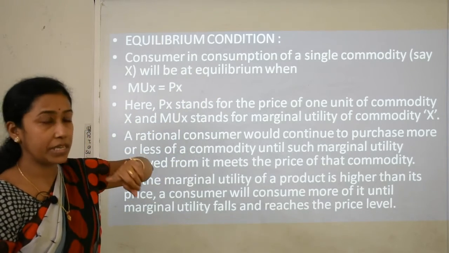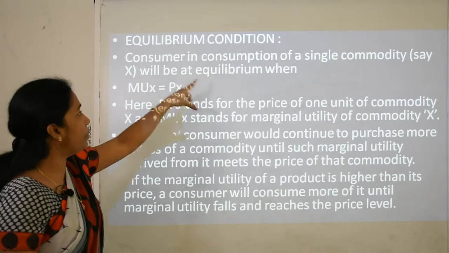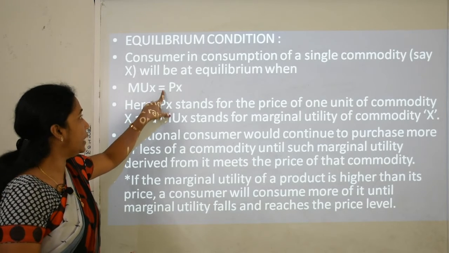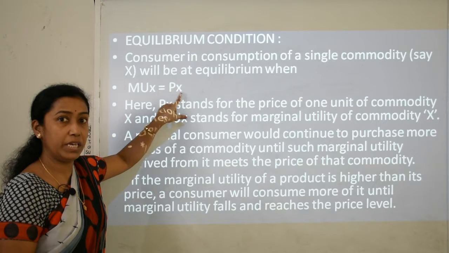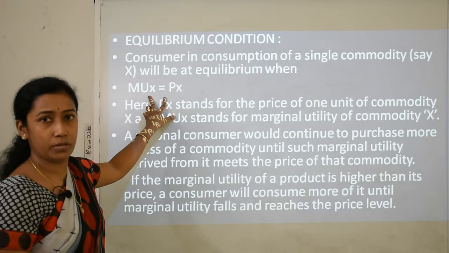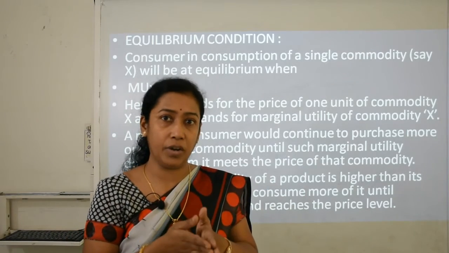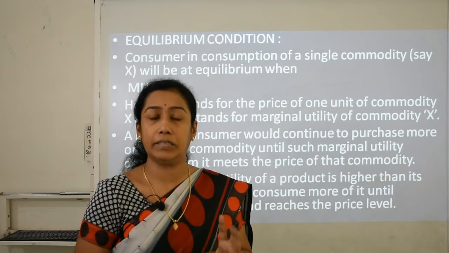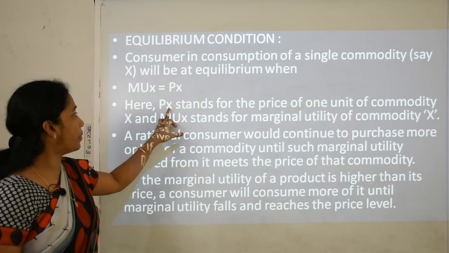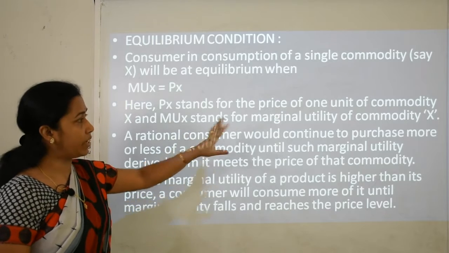A consumer in consumption of a single commodity, say the commodity is X, will be at equilibrium when the marginal utility which he gets from that particular unit of X is equal to the price of X. Px means the price of commodity X. So when this stage comes, that is, marginal utility and price of X are exactly the same at one point in the table, then we can say that the consumer attains his equilibrium. Here Px stands for the price of 1 unit of a commodity and MUx stands for the marginal utility of commodity X.